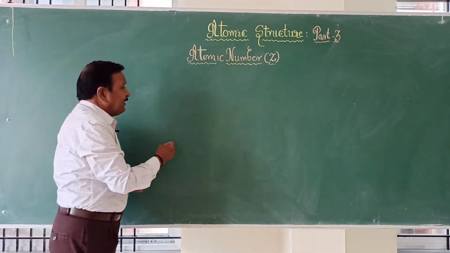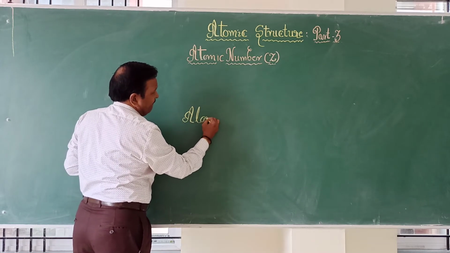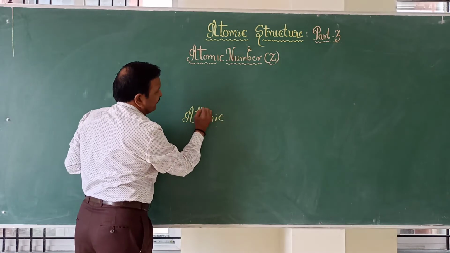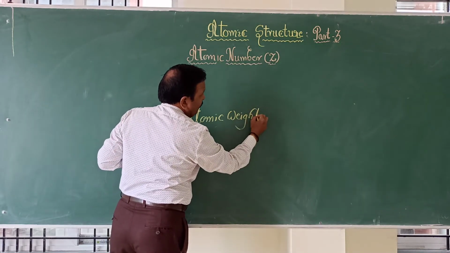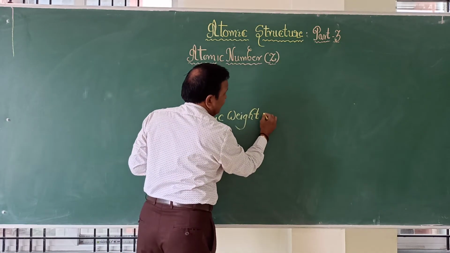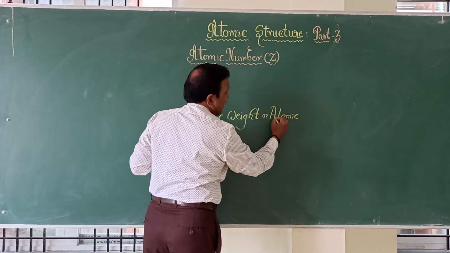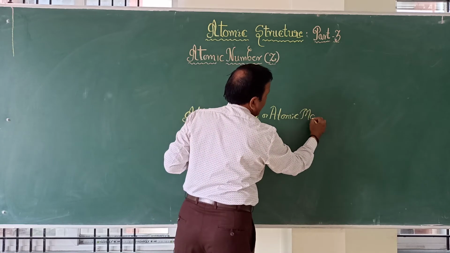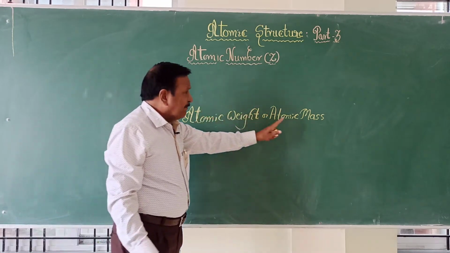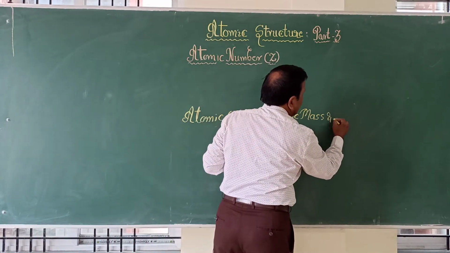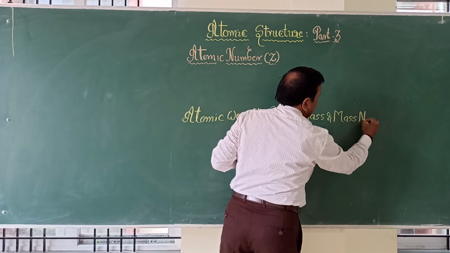Then another one comes, atomic weight. Atomic weight has three different names: atomic weight or atomic mass, and even they are going to call it mass number.